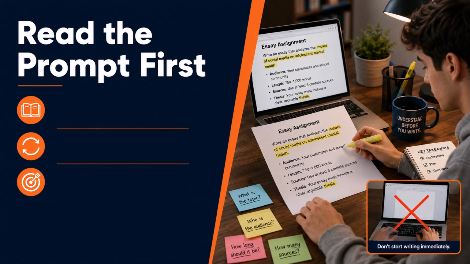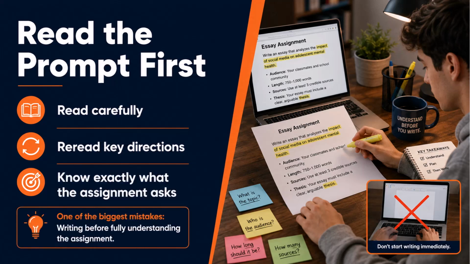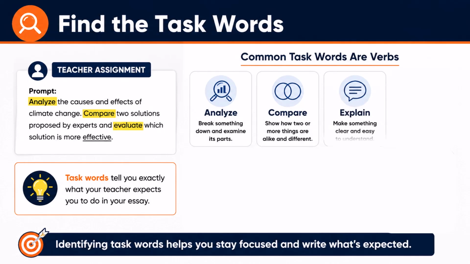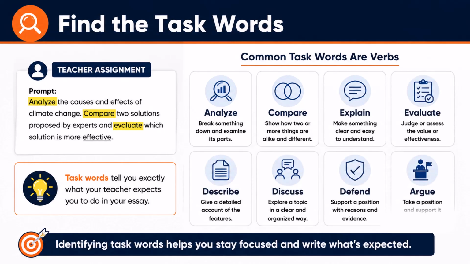Before writing anything, read and reread the essay prompt or question carefully. One of the biggest mistakes students make is beginning to write before fully understanding what the assignment is asking for. Look for task words the teacher provides. These are verbs such as analyze, compare, explain, evaluate, describe, discuss, defend, and argue. These words tell you what your instructor expects.